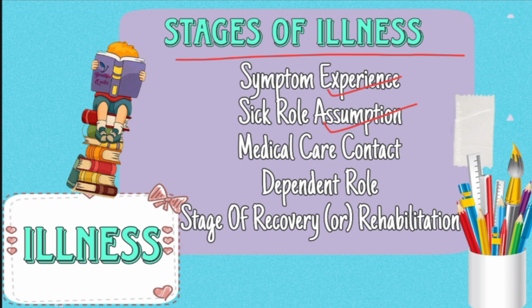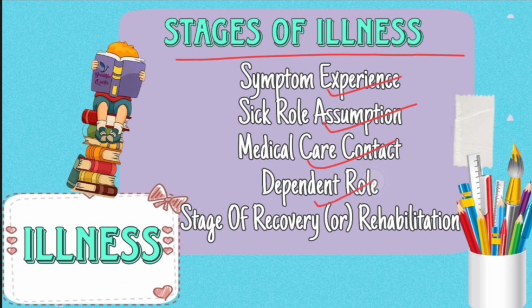He is not well. He can't perform the daily routine. There will be some kind of lacking in energy in him. He will feel very weak. That is the sick role assumption. When he starts to assume that, he will contact the healthcare. That is the stage 3 condition. When he comes to hospital, there he will be diagnosed based on his signs and symptoms. Interventions will be going on. The medications will be started to be given to him.